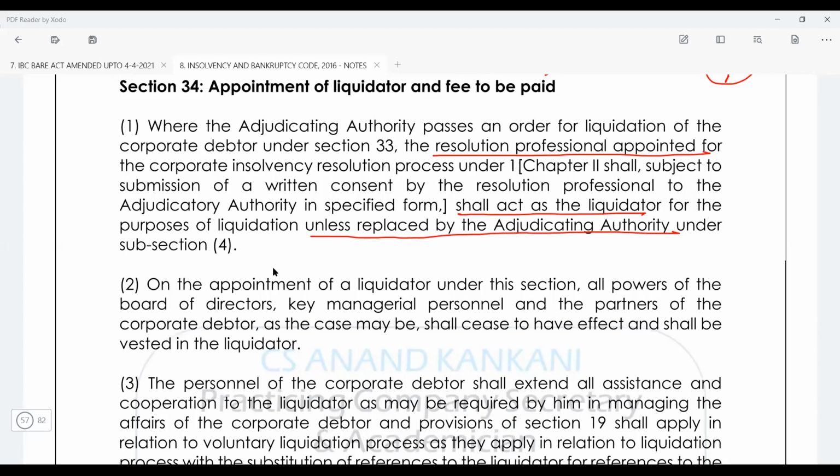Do you think the committee or the court will have to pass an order? The answer is no, because it is written in the act that the resolution professional is going to continue, but the resolution professional will have to submit the written consent. So with the help of written consent, the person is automatically appointed, unless the NCLT replaces such person and says that we need to appoint some other person, and that is going to happen under subsection 4.